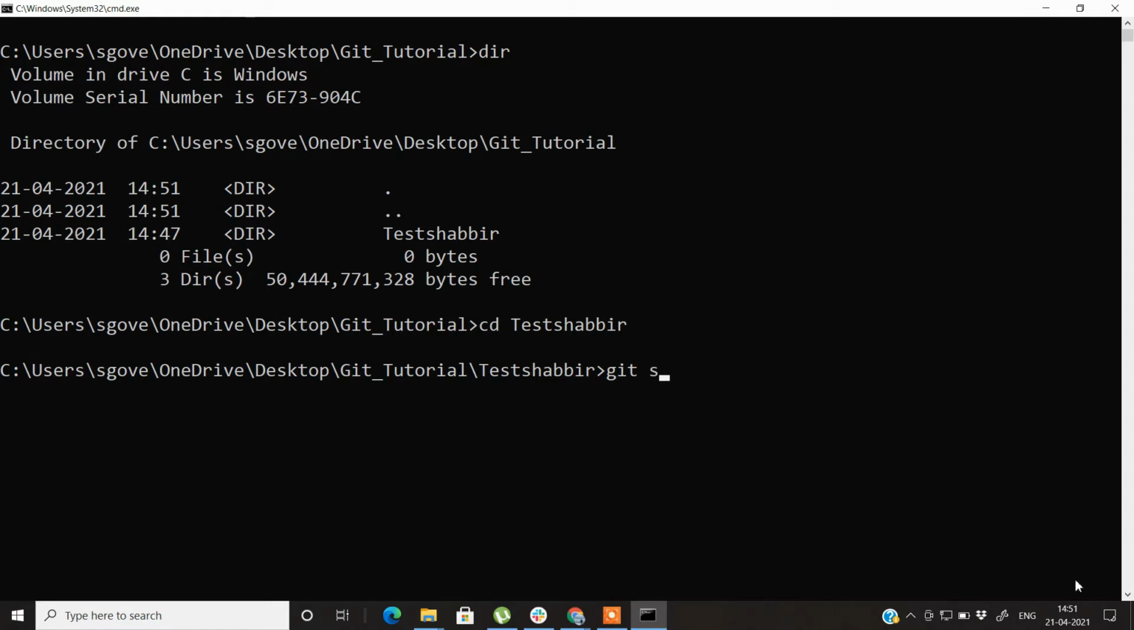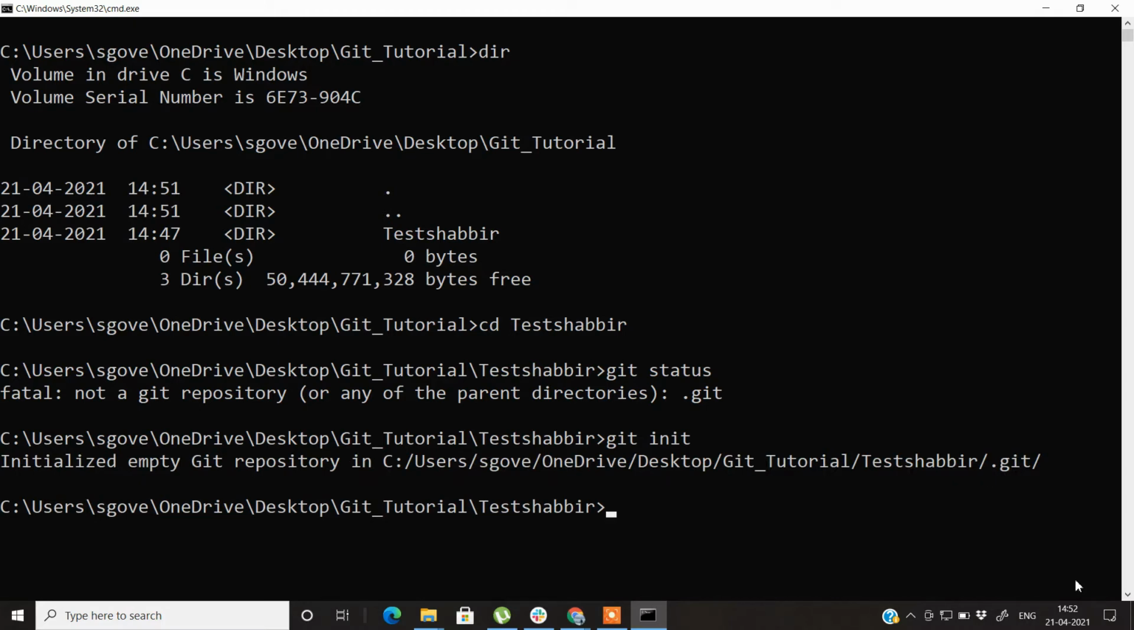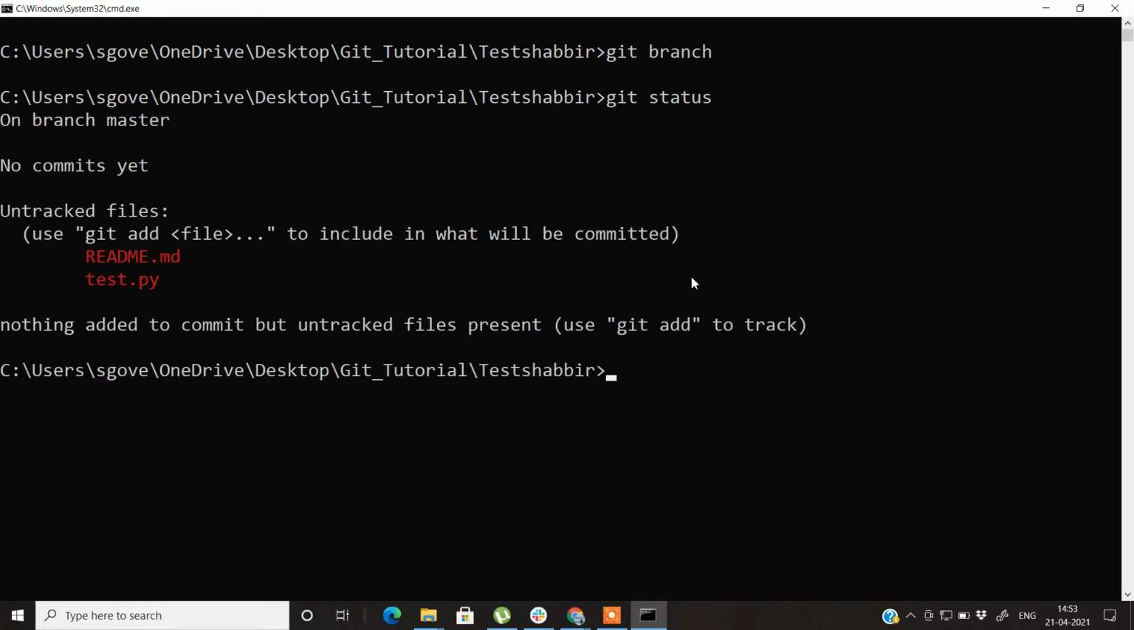If I run some command for GitHub like git status, it shows that it's not a repository, so we need to initiate it. We will be doing a git init first. Now it's a git repository which is lying on my machine. Currently it doesn't show any branch to us because we deleted the .git folder. Let's check the status, git status. It shows that we have two files lying in this repository. One is the readme file and the other is the test.py file, but they are untracked.